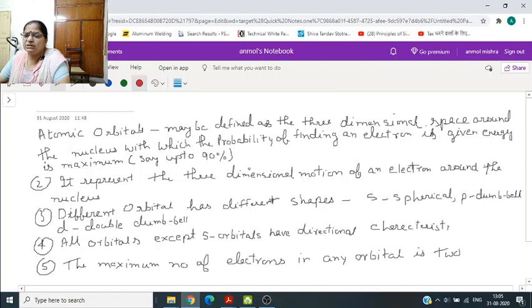All the orbitals except s orbital have directional characteristics. Since s orbital is spherical in nature, it is non-directional, and others are directional. They are present along the x, y, z axes. And the maximum number of electrons in any orbital is 2. It cannot accommodate more than 2. I will explain you afterwards.